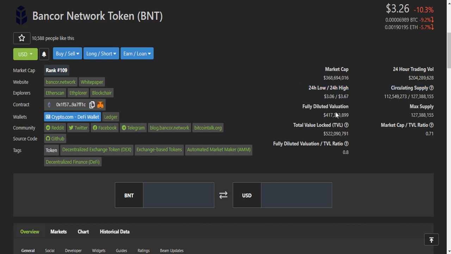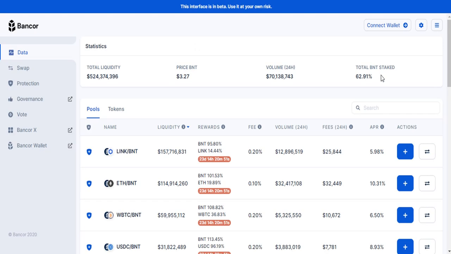And this is the fully diluted valuation, and this is the total value locked, TVL, and this is the website of this token. If you click on this website, it will bring you to this page. In this website, you can swap different kinds of tokens and earn interest on them.